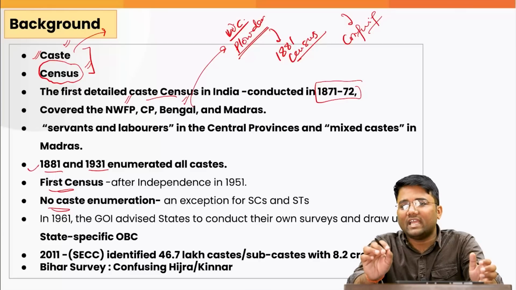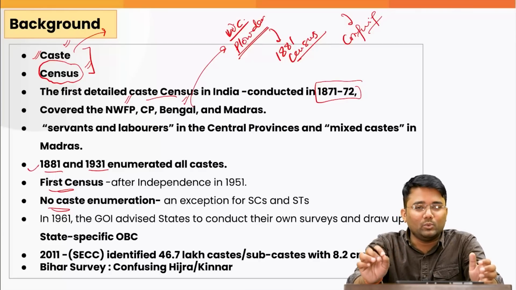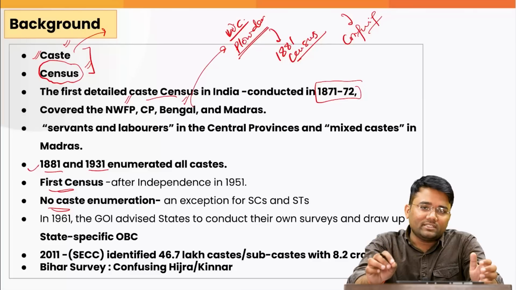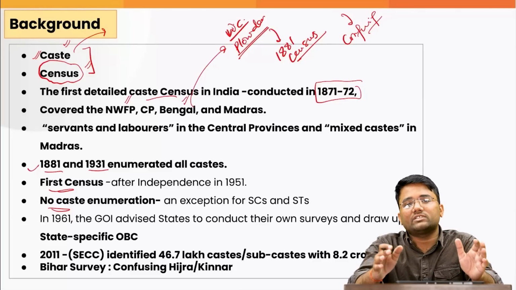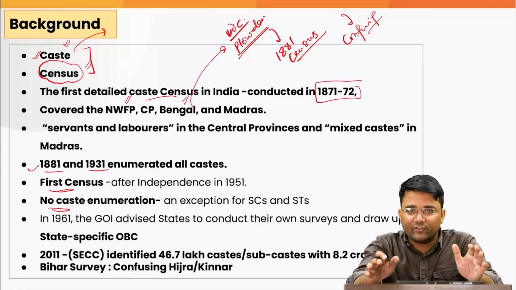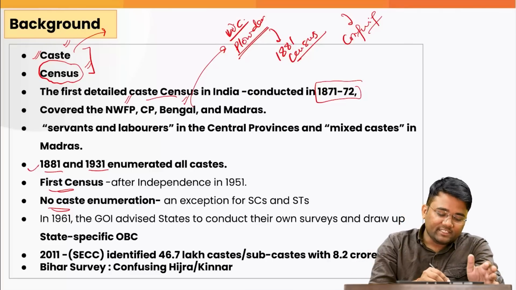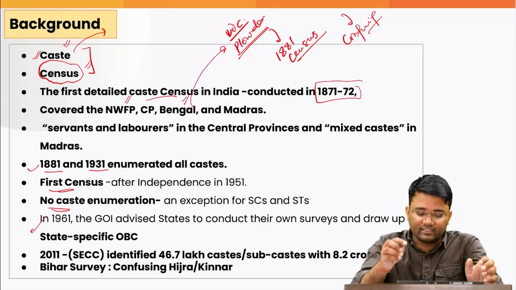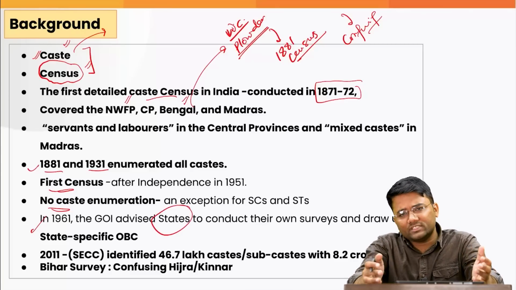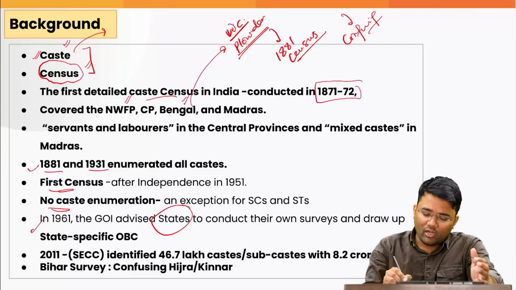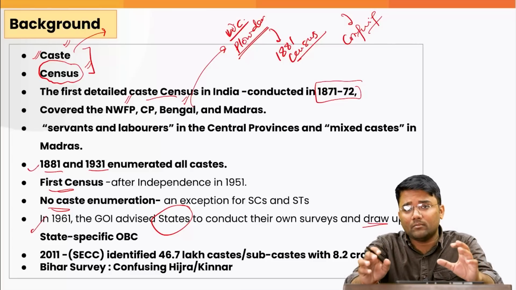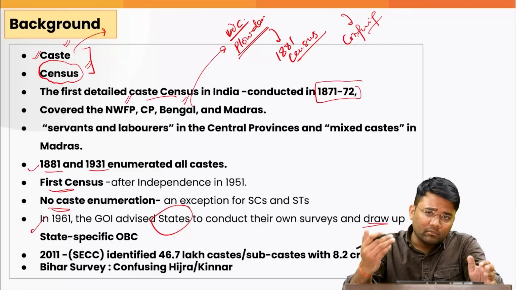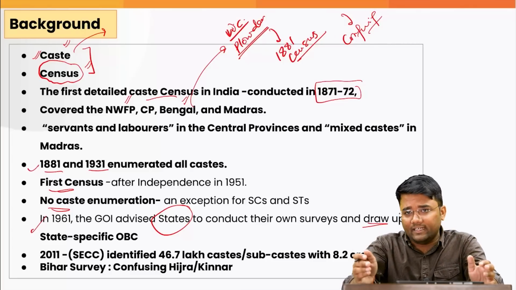But the exception has been made for the Scheduled Castes and the Scheduled Tribes. Their enumerations, their caste-related details, were done even after that first census that was conducted after independence in 1951. In 1961, the Government of India advised the states to conduct their own caste-related surveys to draw up the state-specific Other Backward Classes information, related data.